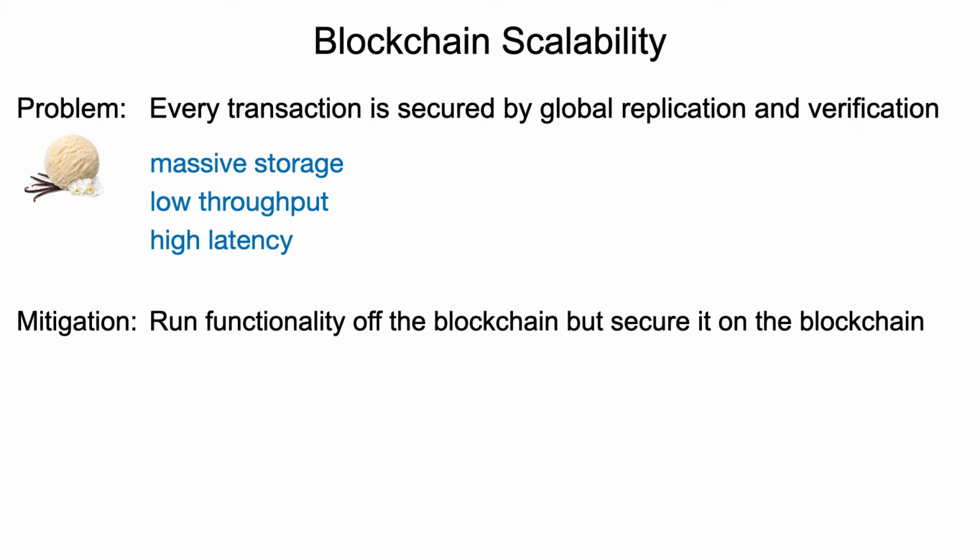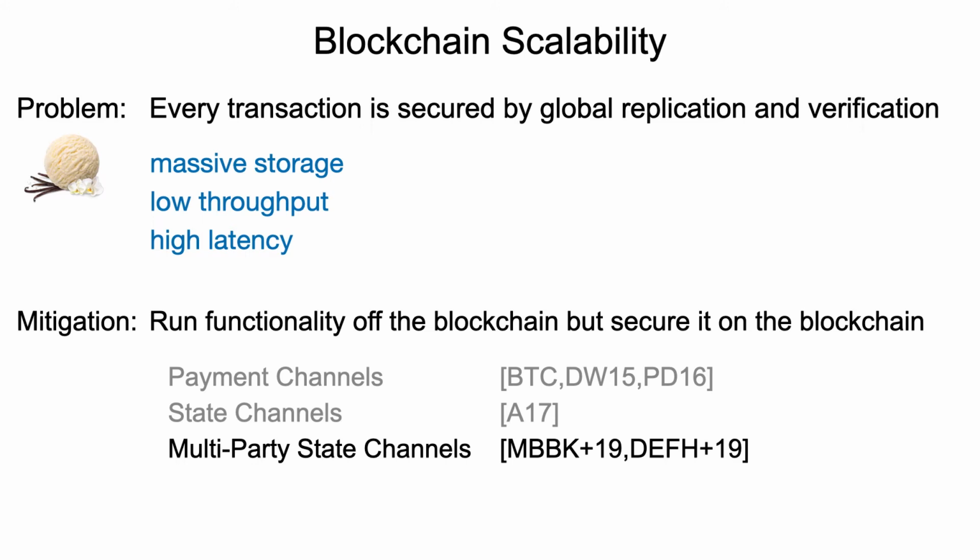A promising way to mitigate this problem is to run your functionality off-chain, optimistically, but still secure it on the blockchain for the worst case. And this has the effect that not every transaction has to be settled on the blockchain.